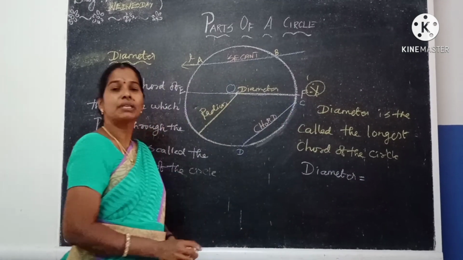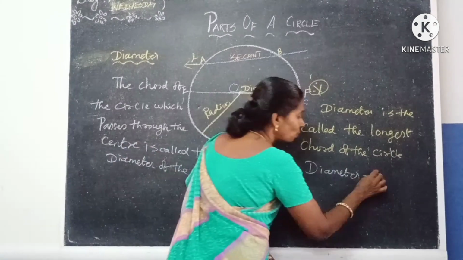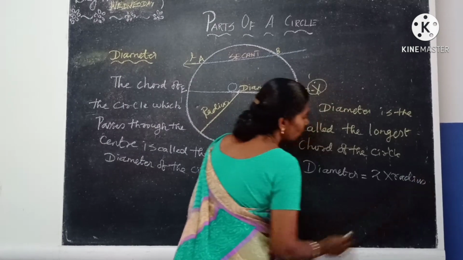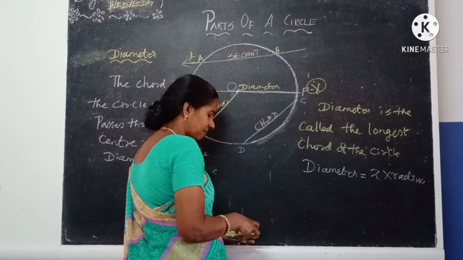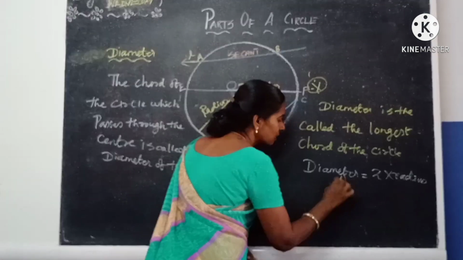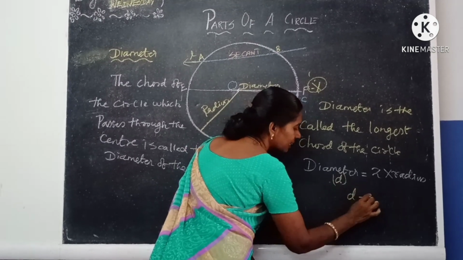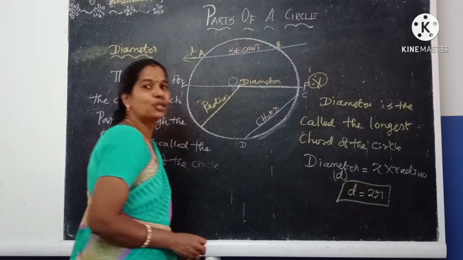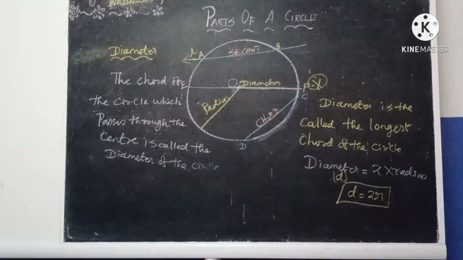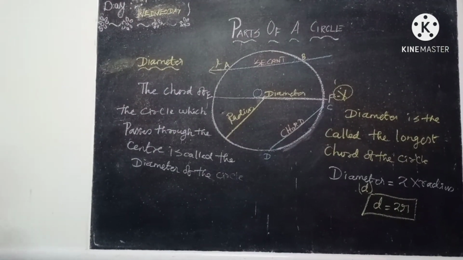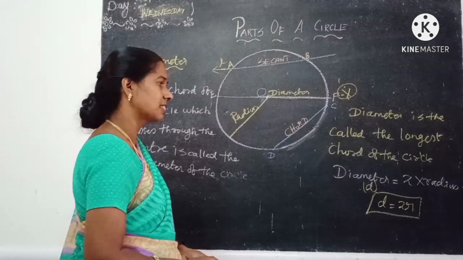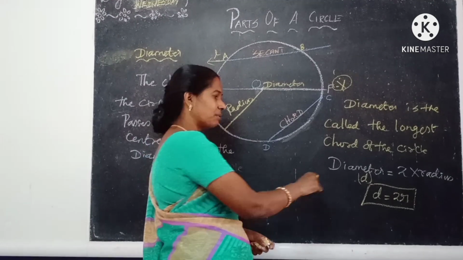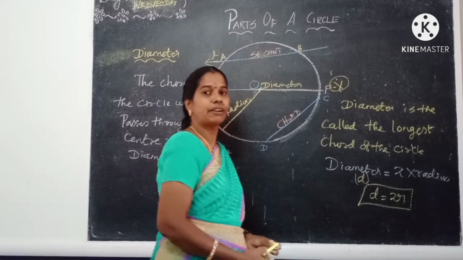The length of the diameter will be equal to 2 times the radius, that is 2 into radius. So we can say the diameter is denoted by small d. Therefore we can say d equal to 2r. Understand? So we have finished the diameter. Diameter is called the longest chord of the circle, and this diameter passes through the center of the circle. And diameter can be written as 2 times the radius.